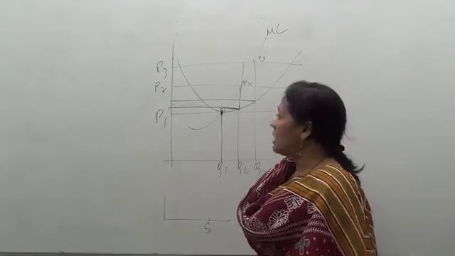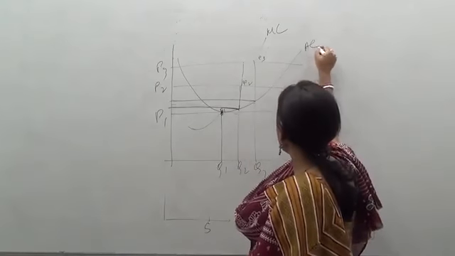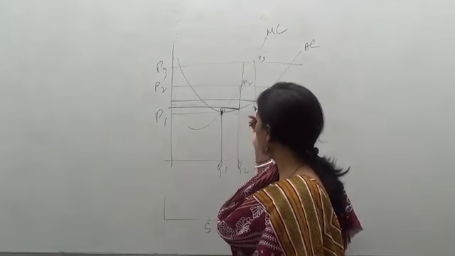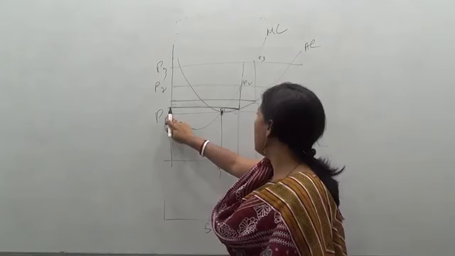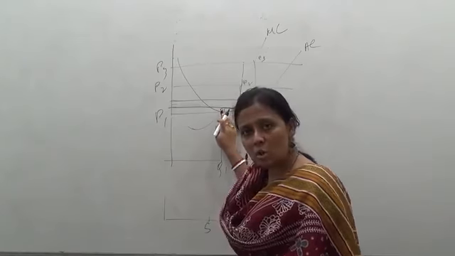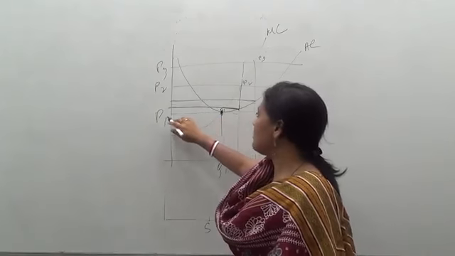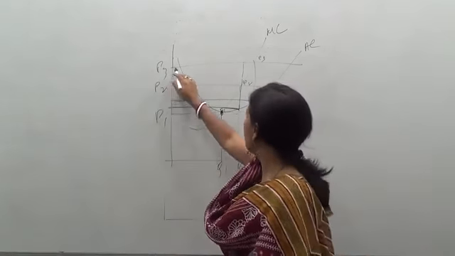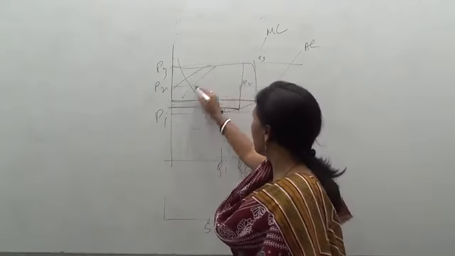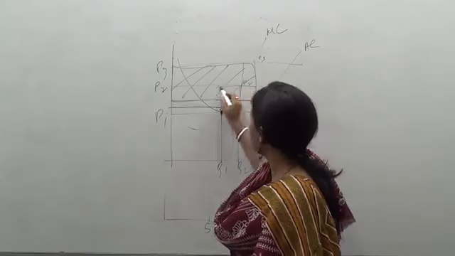But now the question is, what is rent here? The rent is the surplus over the cost of production, and the cost of production is shown by the average cost. Now if the price goes down to OP1, this is the point where it touches the average cost, and it is equal to the marginal cost, so it is fully equal. But if the price goes up to P2 and P3, you can see that at the price P3 this is the revenue, or this is the rent which is being earned. And if the price goes down to P2, then this is the rent which is earned.